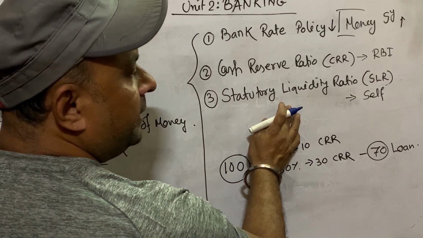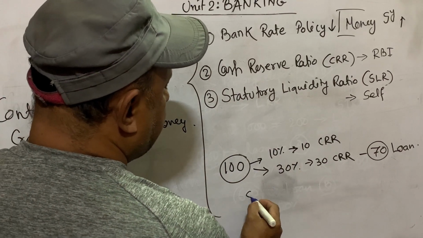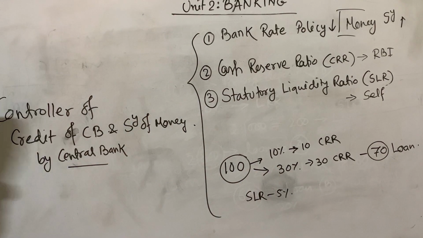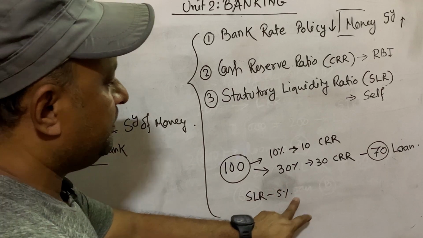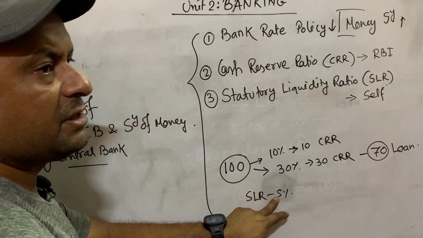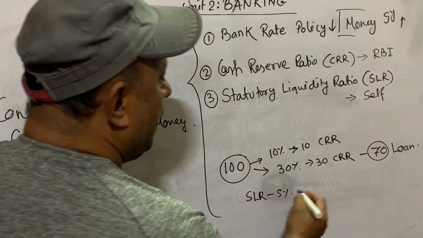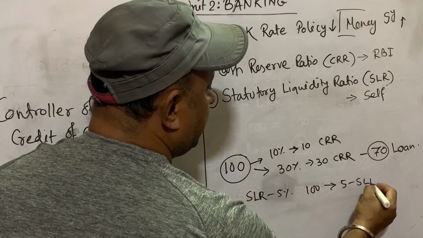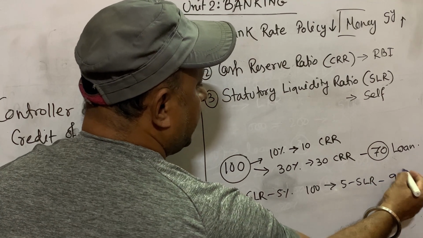SLR is also the same thing. Generally suppose SLR is 5%, meaning whatever deposits the bank has, they have to keep 5% with themselves. Without the permission of RBI, they cannot use that 5% money. Out of 100 rupees, they have to keep 5 rupees as SLR, and the rest 95 they can give as loan.